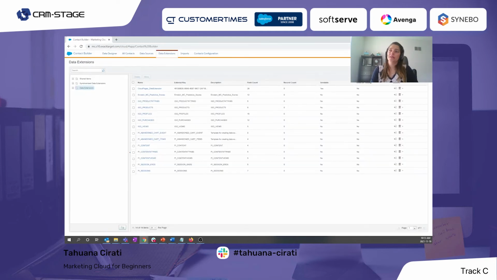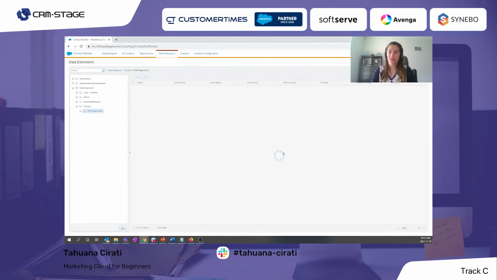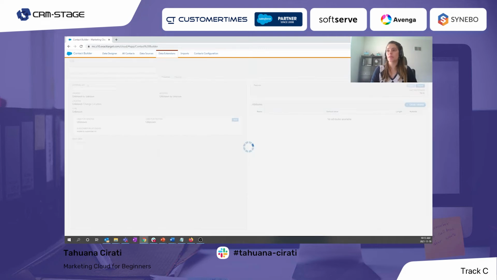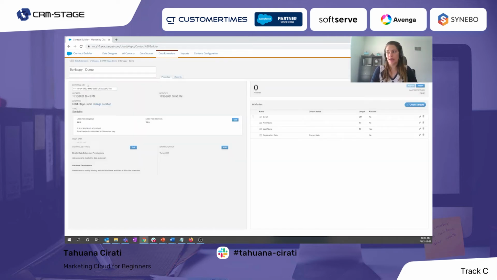So here are the data extensions and the folders that I mentioned. And here we can create subfolders. I have a folder here with my name and the CRM stage demo. I have actually already created the data extension for this demo. So here we have the data extension, and this is a standard data extension that I have created.